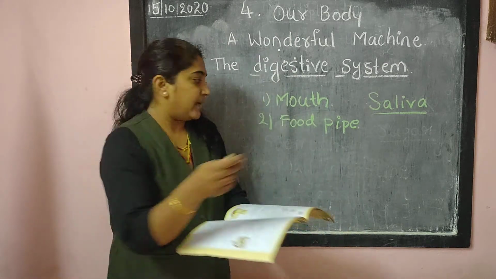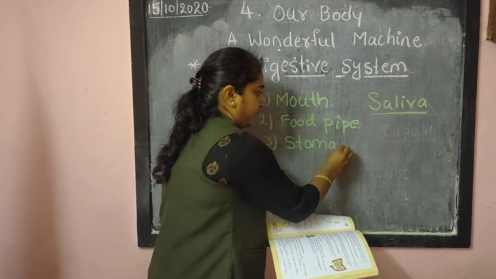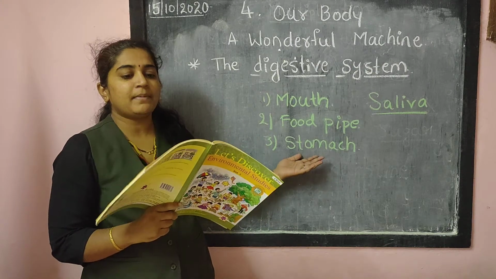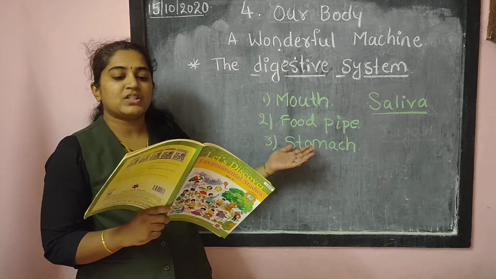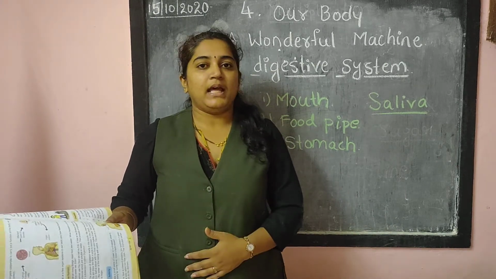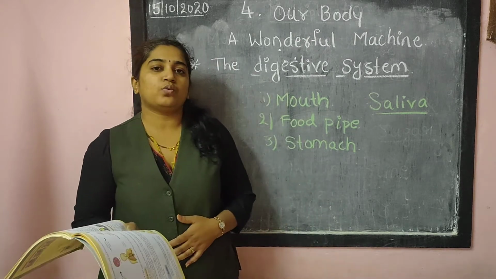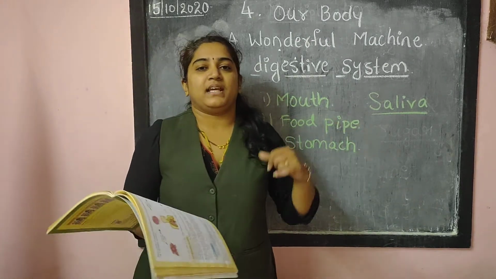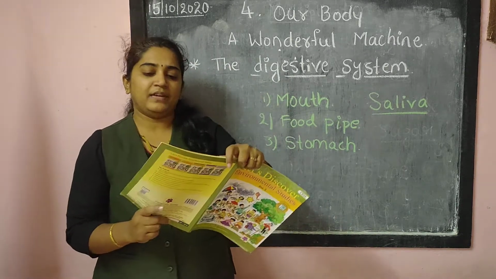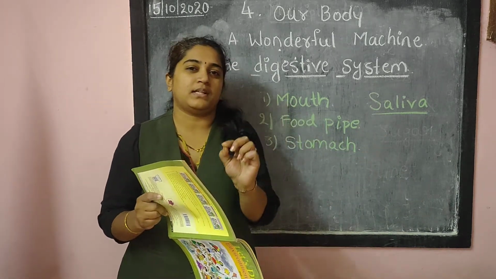So, the third one is the stomach. Where will it go? It will go to the stomach. In the stomach, what will happen now? The stomach is like a muscular bag. And the walls of the stomach secrete another juice in our body. This juice will help break the food into smaller substances.